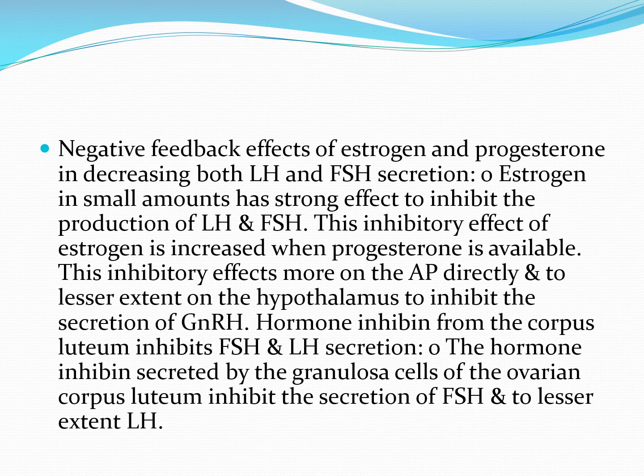This inhibitory effect is more directly on the anterior pituitary and to a lesser extent on the hypothalamus, to inhibit the secretion of GnRH. I have told you that there is another hormone released from the corpus luteum in the later half of the cycle, which is inhibin. This inhibin, along with estrogen and progesterone, also causes a negative feedback effect on the release of LH and FSH.